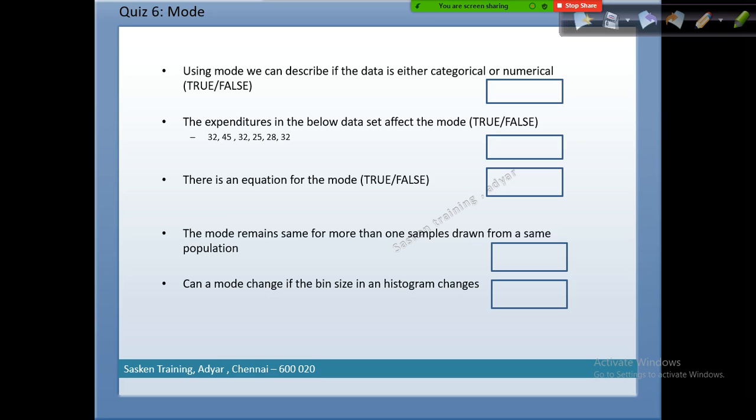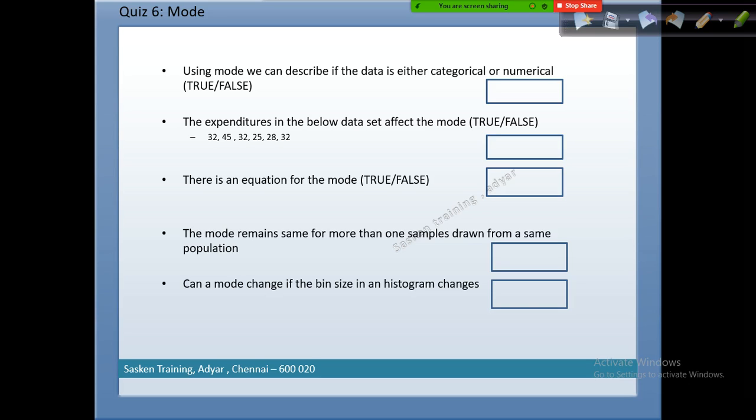Okay, good. The next one: the mode remains the same for more than one sample drawn from the same population. No, it is not the same, right? I'll show you why.